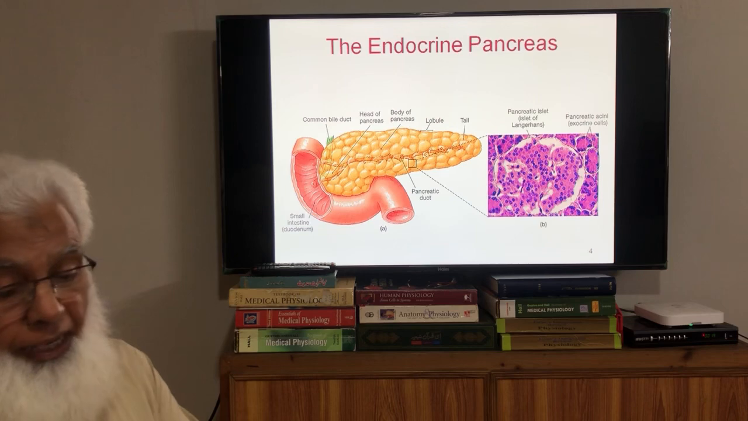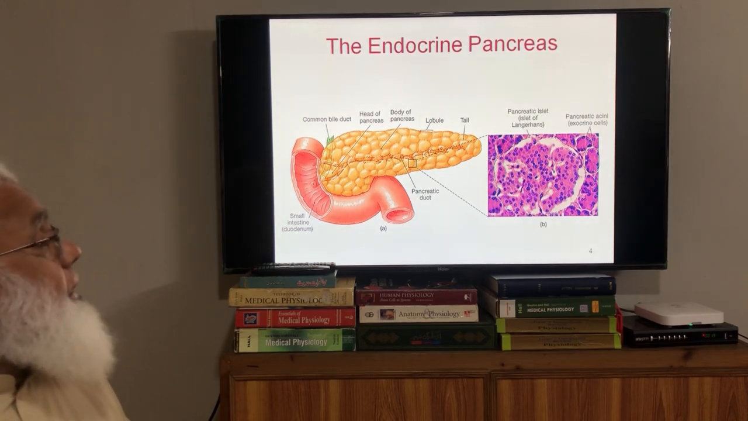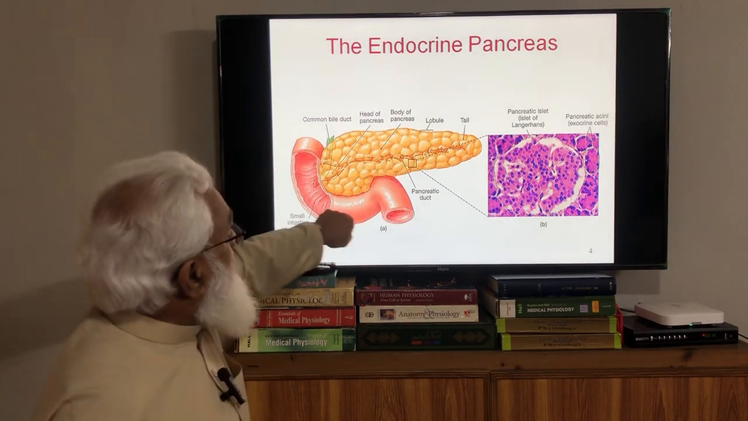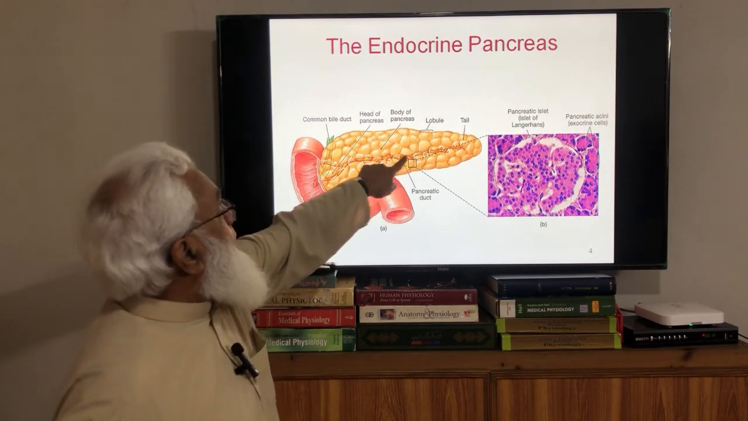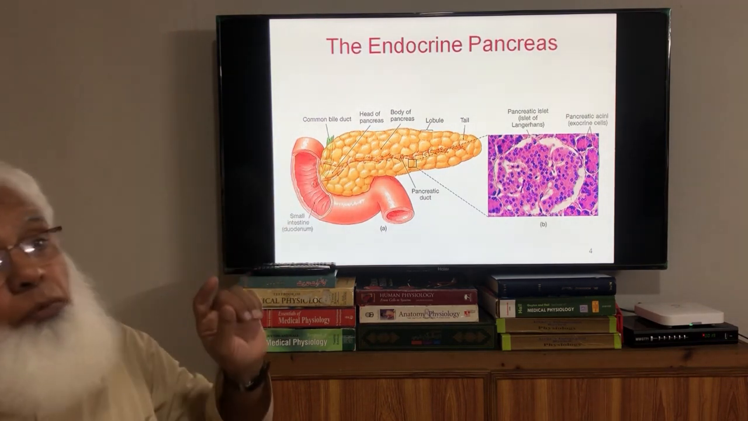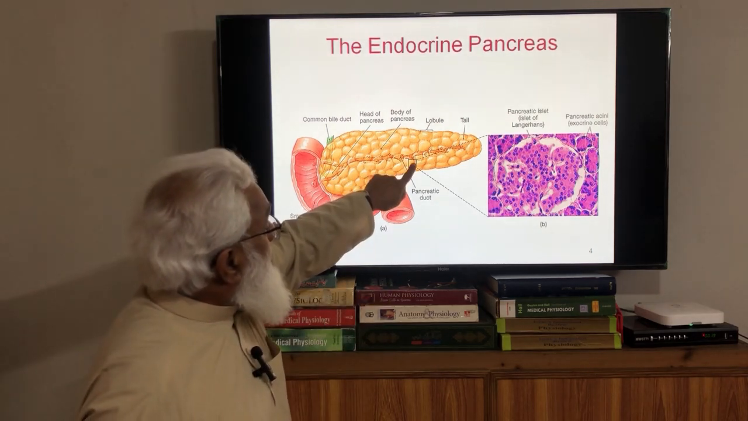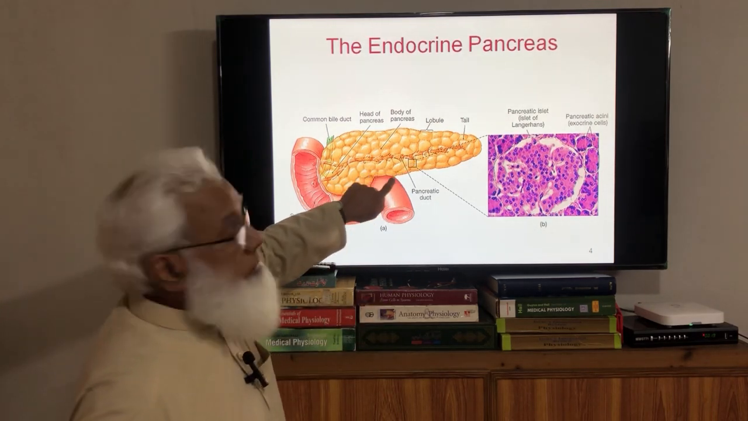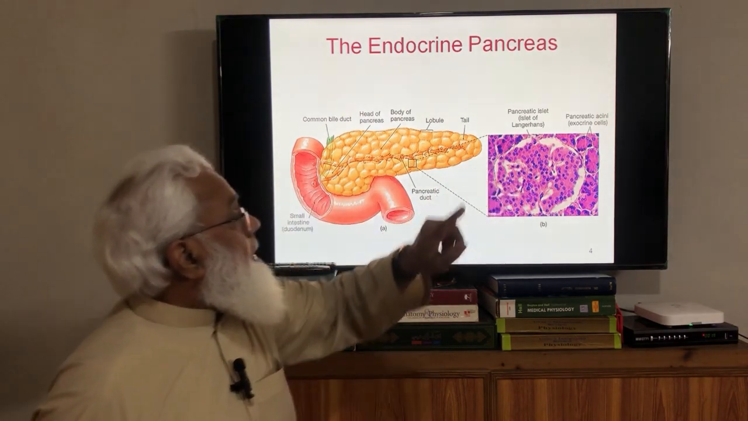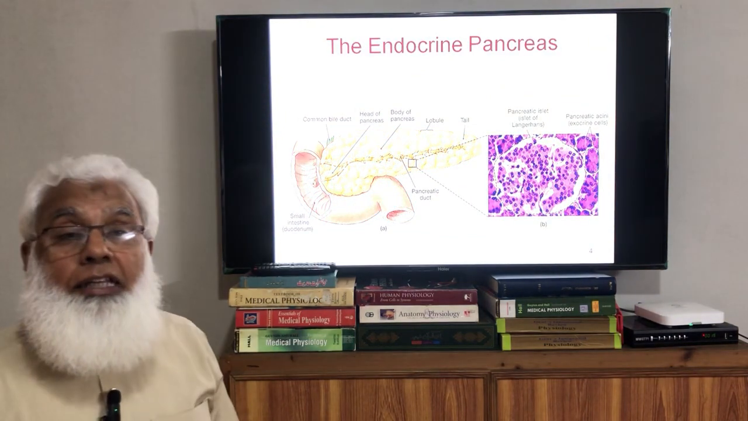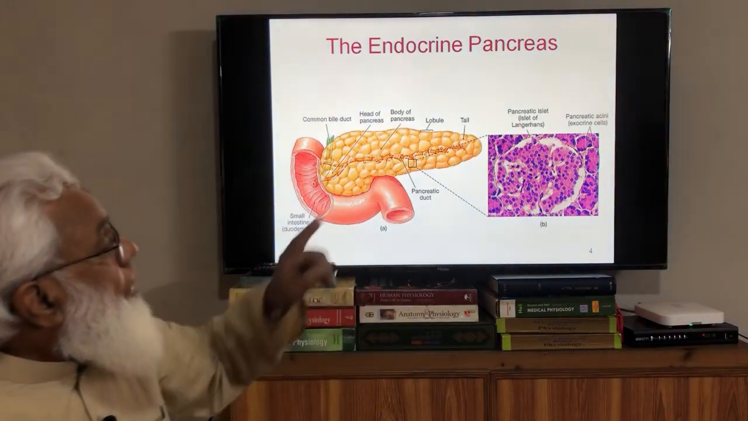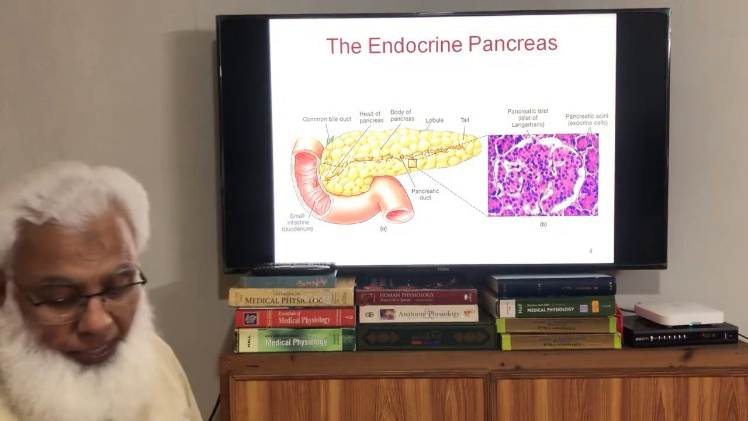This is the diagram showing you the exocrine part. This is the pancreas, tail of the pancreas, intestine, and the secretions of the acini are carried by this into the small intestine. We are not concerned with that. We are concerned with small groups of cells present throughout the gland. This is the islet of Langerhans, where these endocrine cells are present. We are concerned with only this, and pancreatic hormones are produced from these islets of Langerhans.